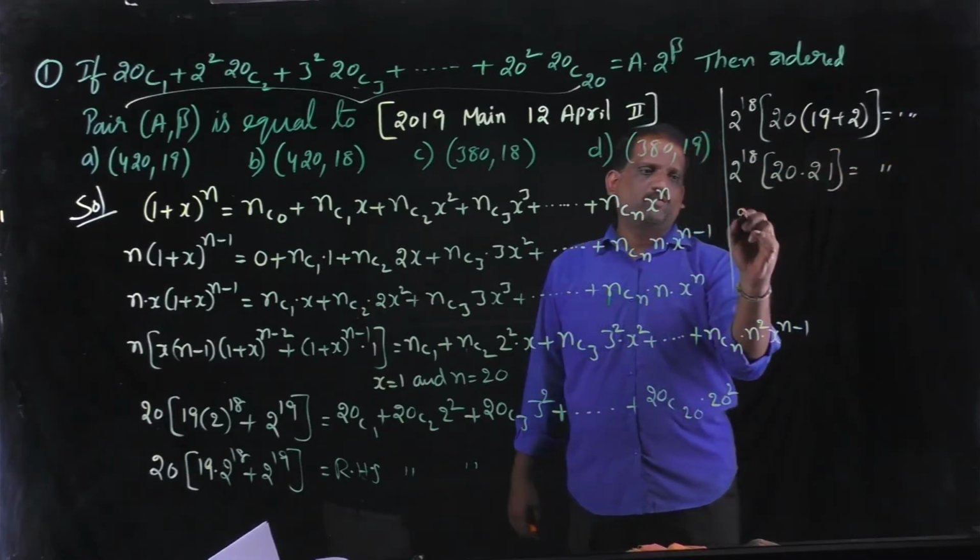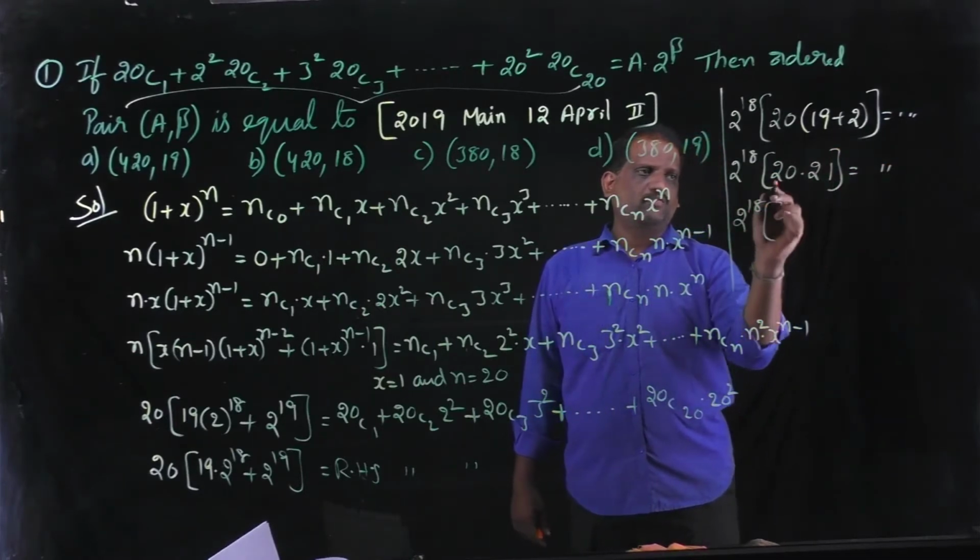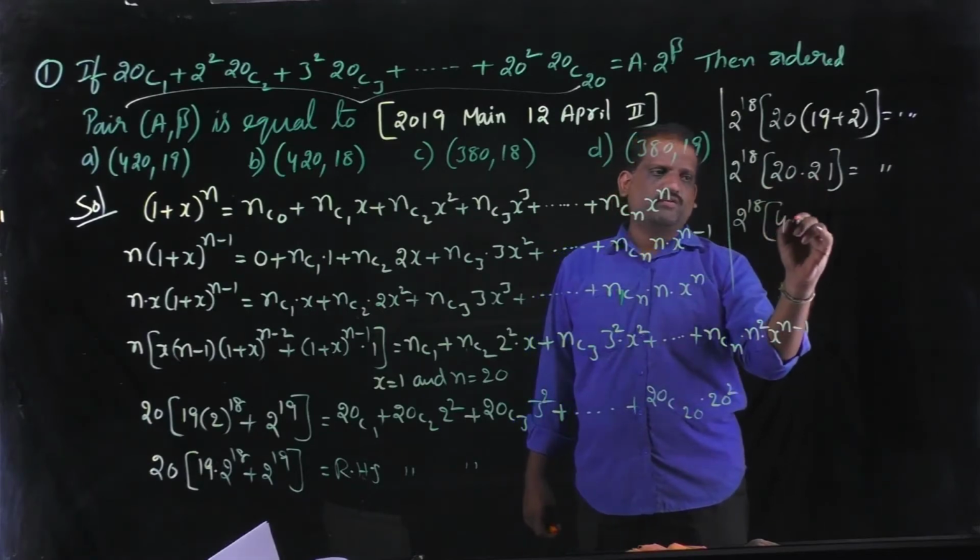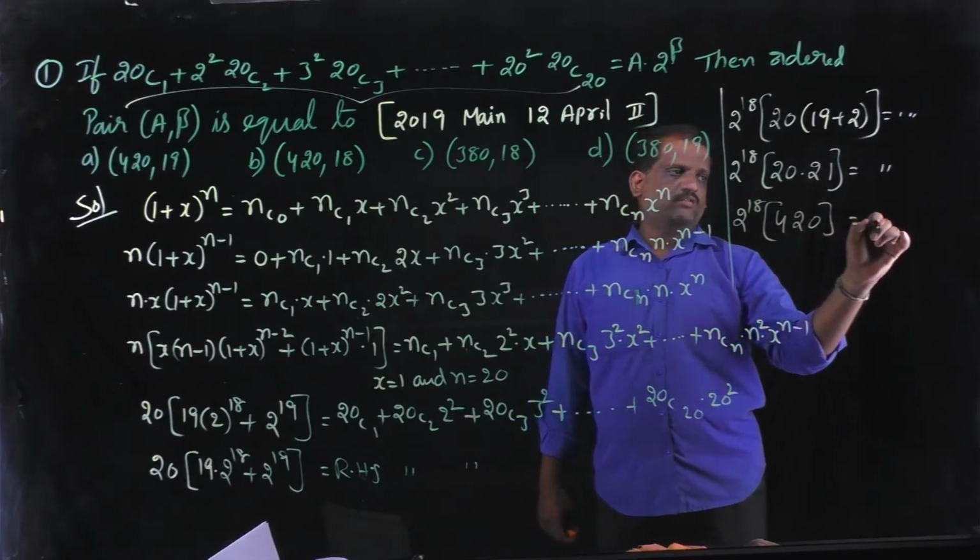So 2 power 18 into 20 into 21, that is 420, equal to the RHS.